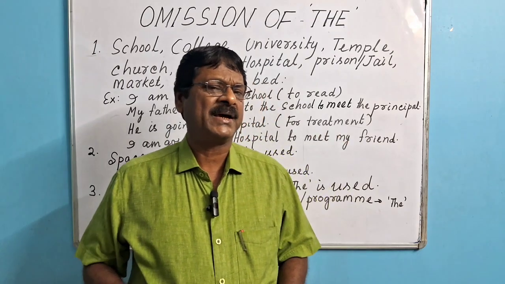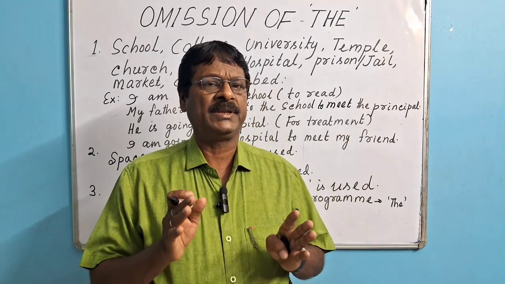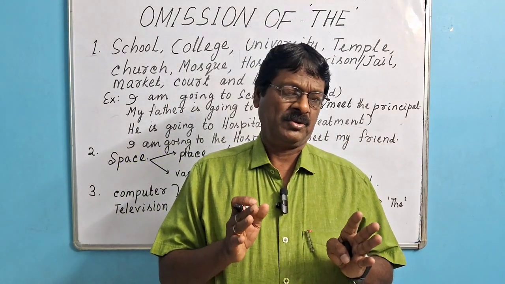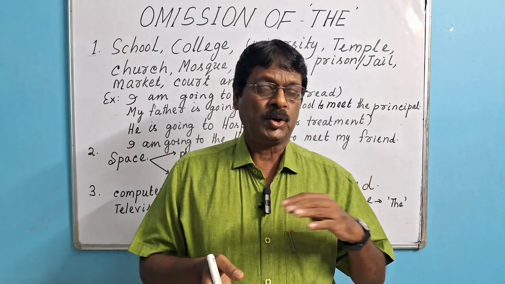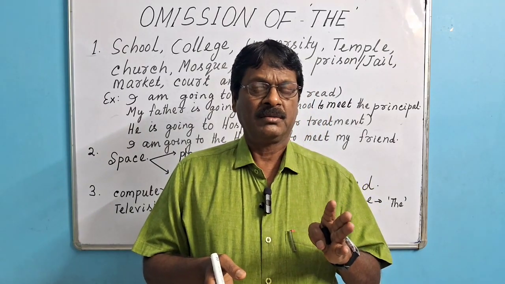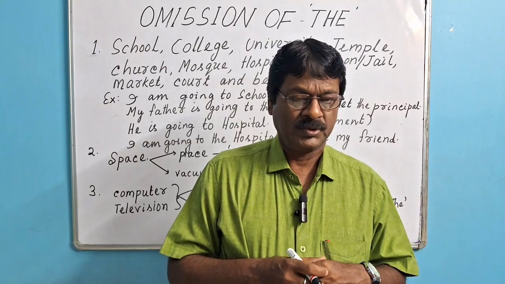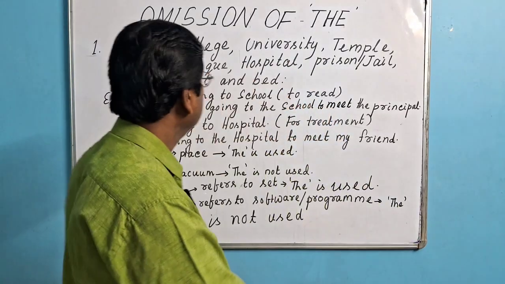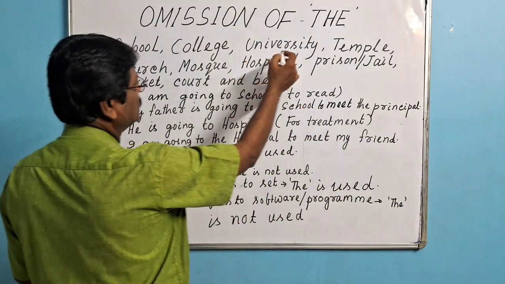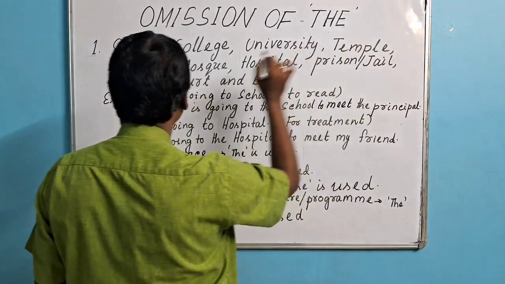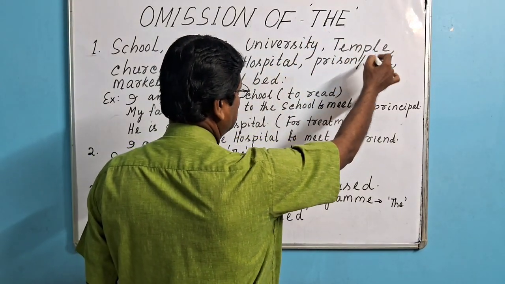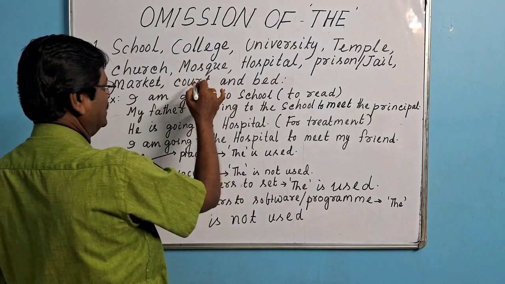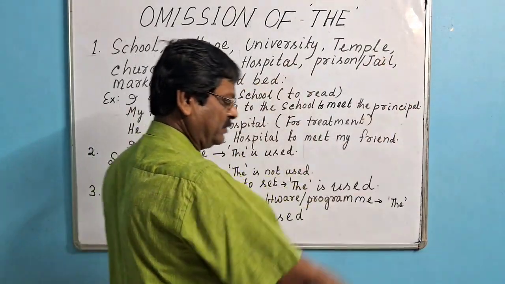They sometimes take "the" before them, and sometimes they don't. Such words are school, college, university, temple, church, mosque, hospital, prison or jail, market, court, and bed.